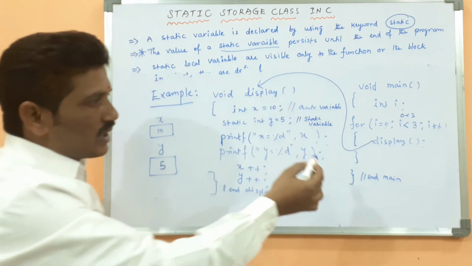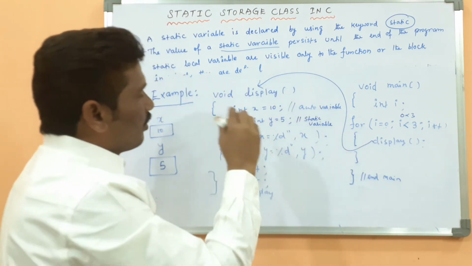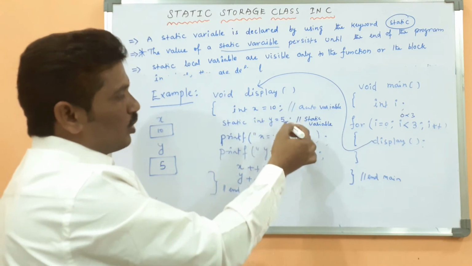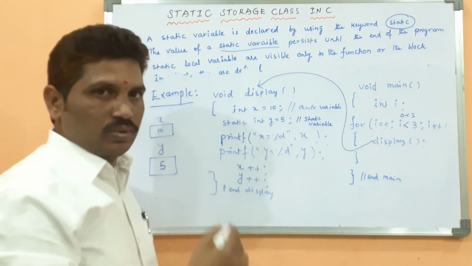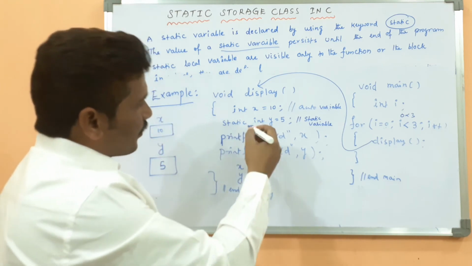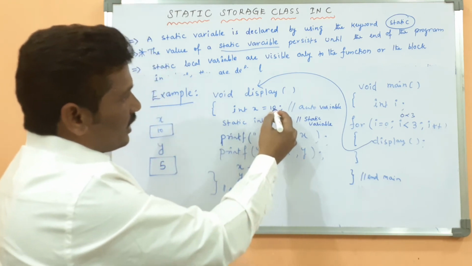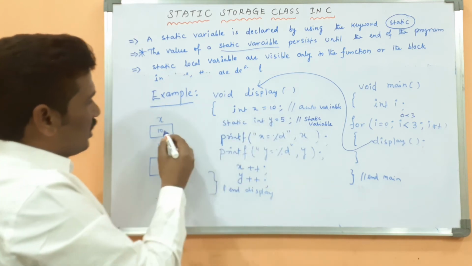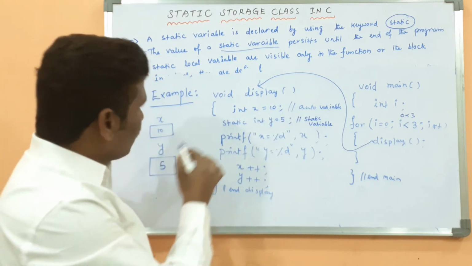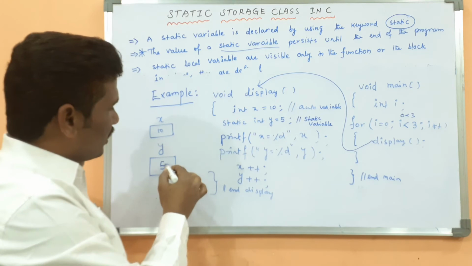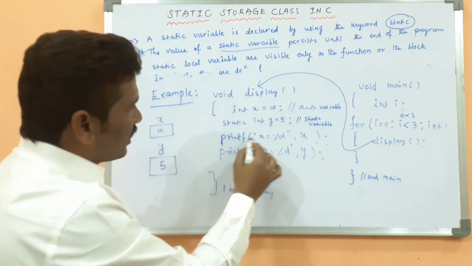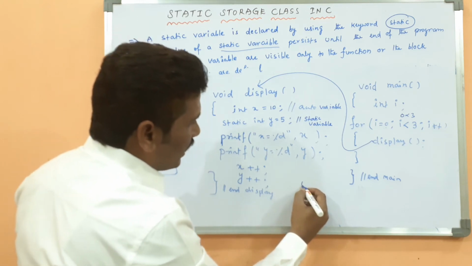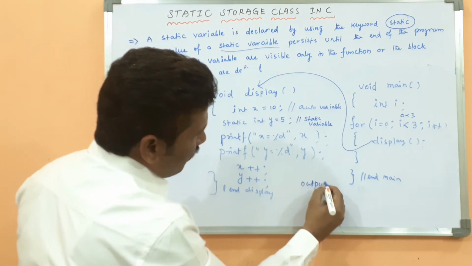When you call that function, the control will come to here, because it is nothing but a local. Both are local, one is a static local variable and the other is a local variable. Yeah. But 10 is assigned to the variable x. Then here 5 is assigned to the static variable. Yeah, good.